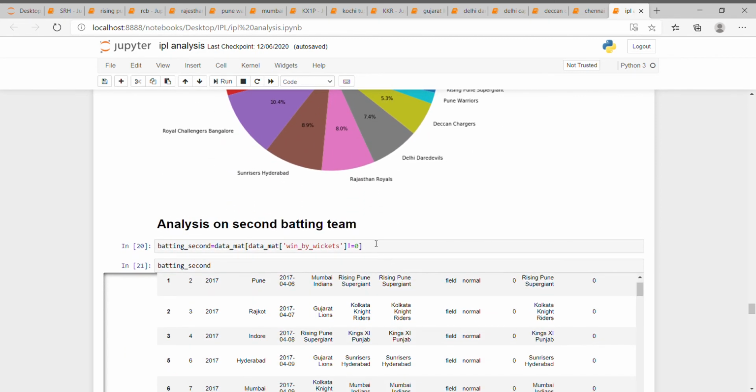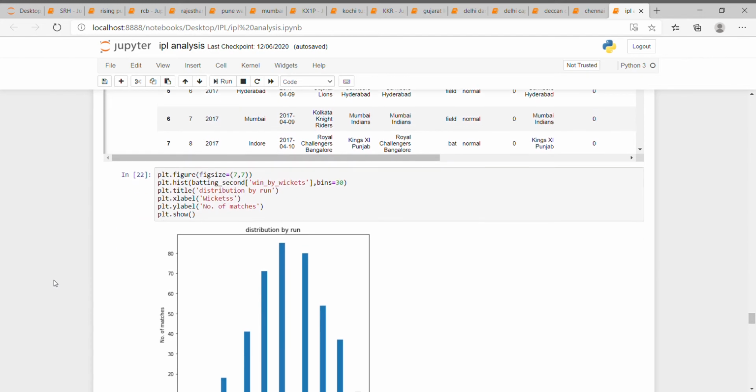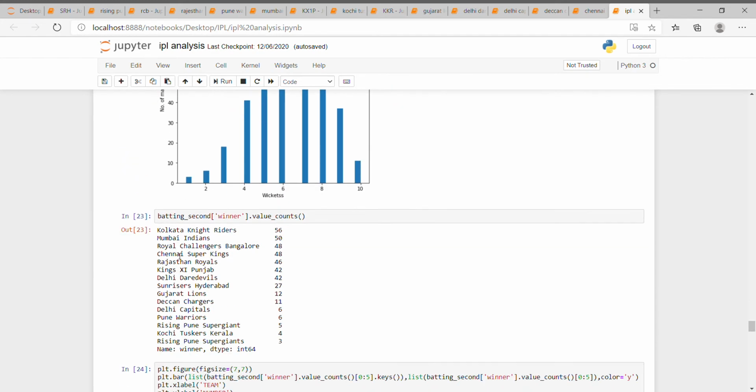Now coming to the second batting team, we will analyze data on the second batting team. Most matches were won by Kolkata Knight Riders, that is 56, second is Mumbai Indians, and after that 48, which is Royal Challengers Bangalore.